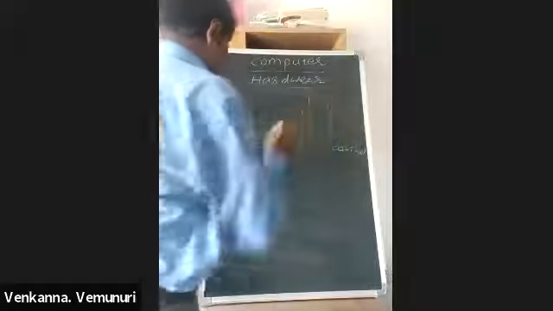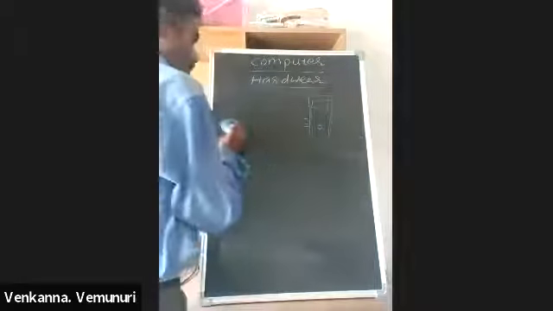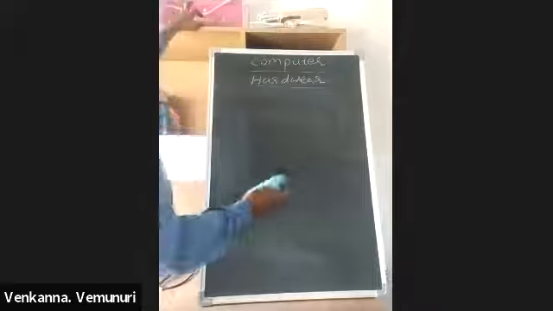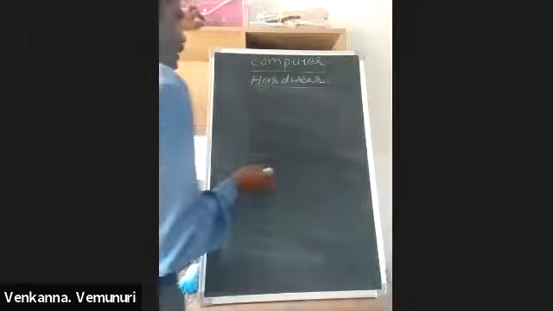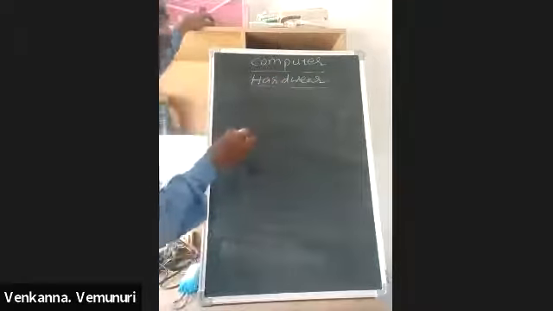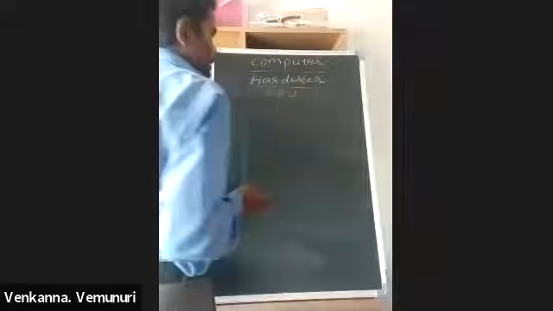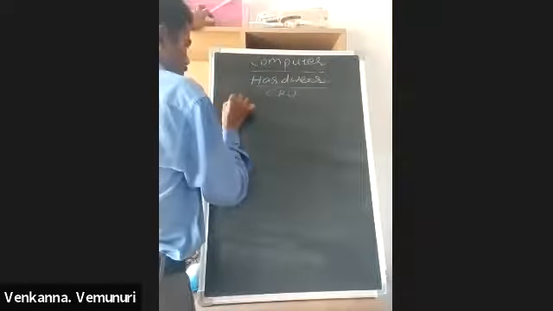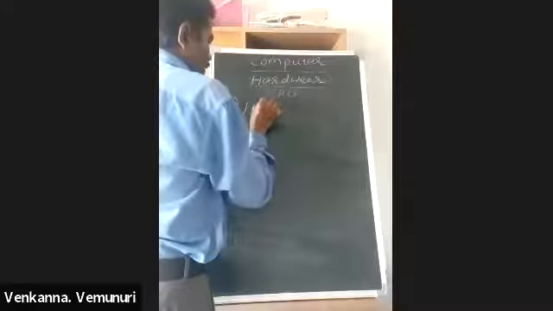So what is the ATX cabinet? Generally we call it CPU. In the CPU internal main parts, the first one is the power supply unit, and generally we call it SMPS.